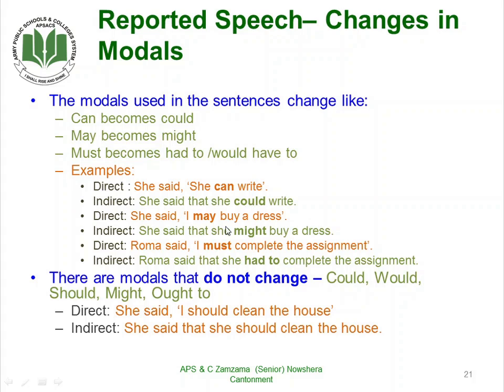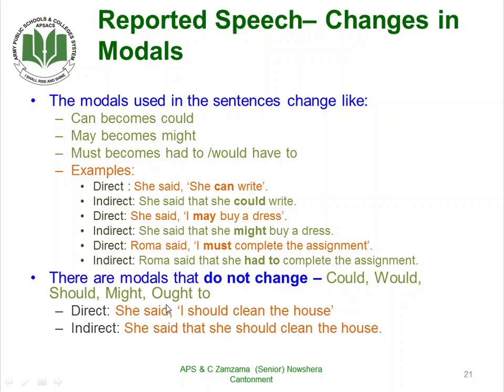She said, "I may buy a dress." She said that she might buy a dress. Roma said, "I must complete the assignment." Roma said that she had to complete the assignment. If we have to change the modal verb, for that very reason, we also need to check the reporting verb here as well. Now, there are some modal verbs that do not change.